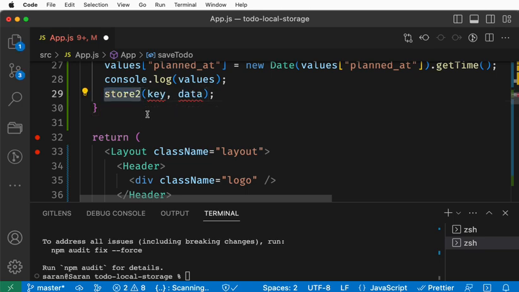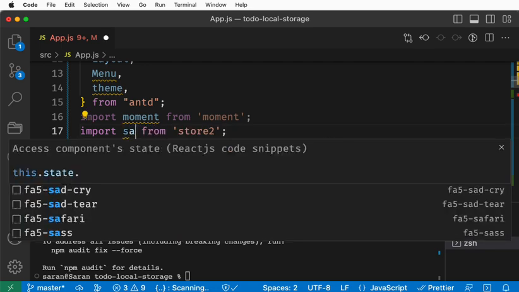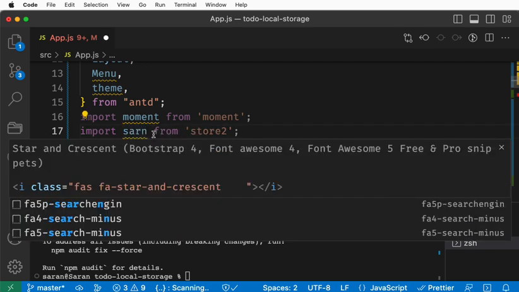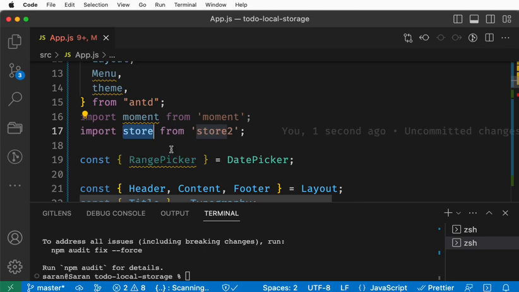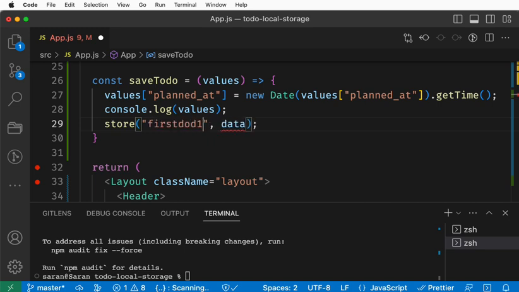Okay, they have an alias name. In every place you don't like to keep the store, you can import it as something else, even your own name. But that's not nice, so just keep it like this. Store: you are importing the store object into the store variable, and here is a key. Assume that you wanted a key like that first for the to-do.